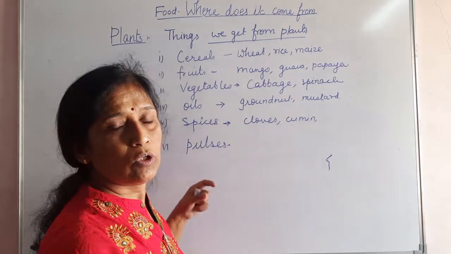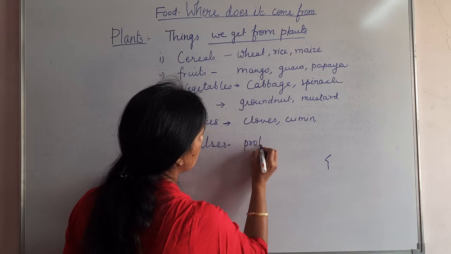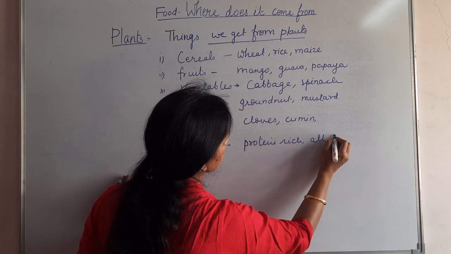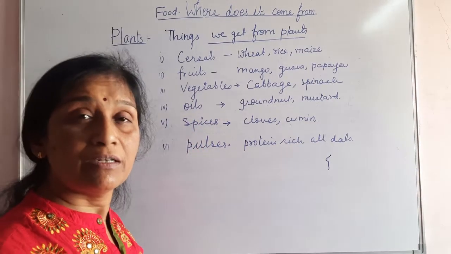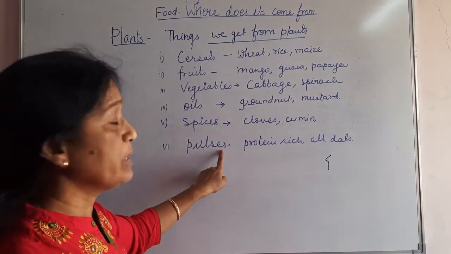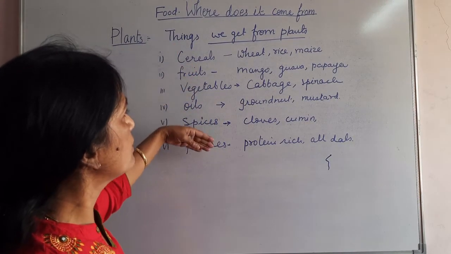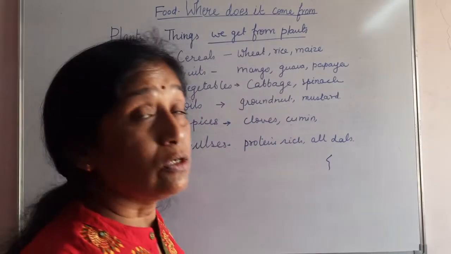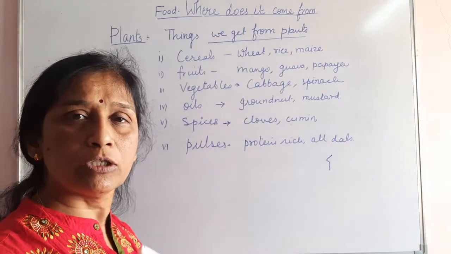Then among pulses, they are protein rich ones. All dals come in that. All the dals that we eat, whether of moong, chana, or arhar, all these are pulses. They are protein rich ones. So these are the common things that we get from plants. Now next we'll see which parts of plants are consumed by us.